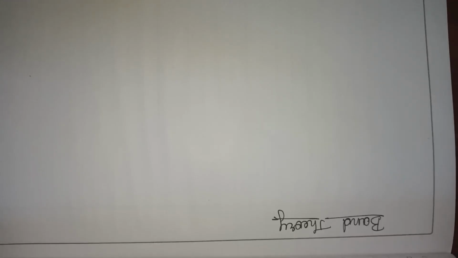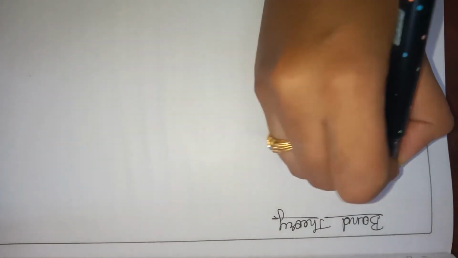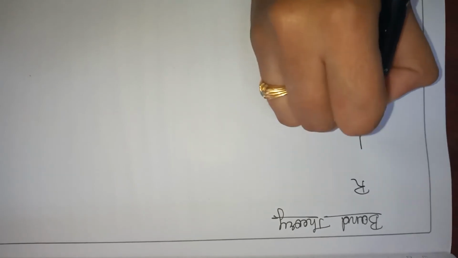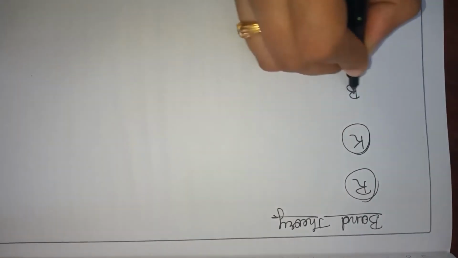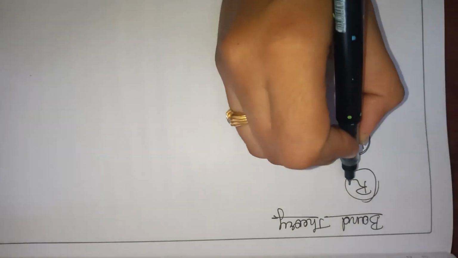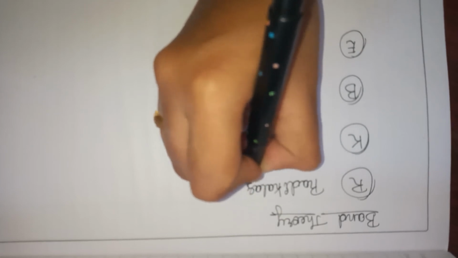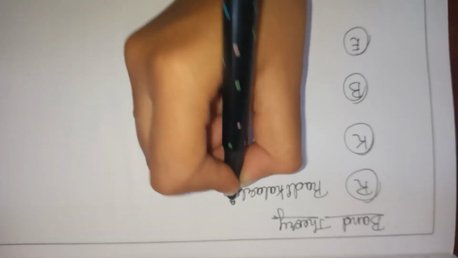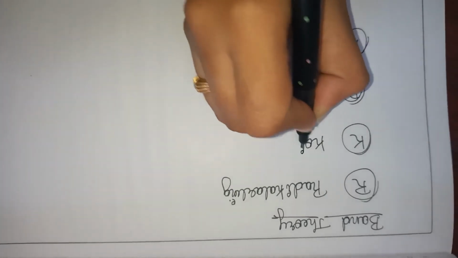Next we will move to the band theory. In band theory we have 4 types of bands, that is R band, K band, B band and E band. R, K, B, E. R band, K band, B band and E band. Here R is nothing but radical-like and K is nothing but conjugation.